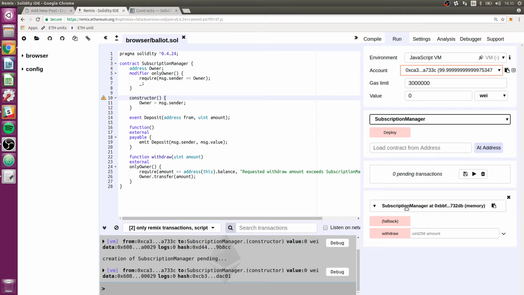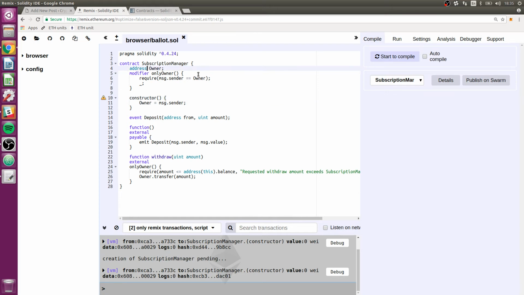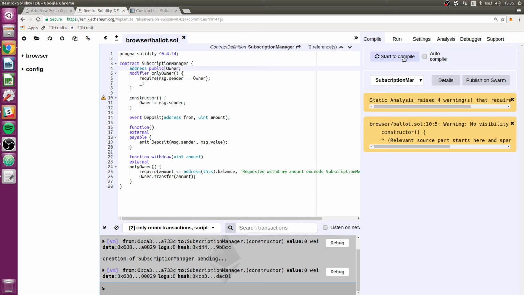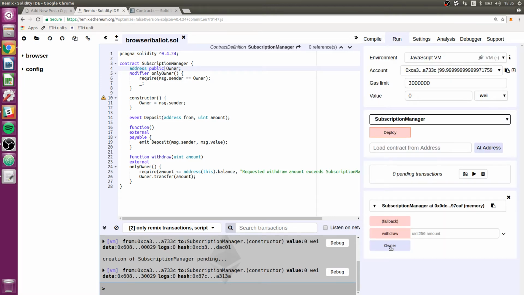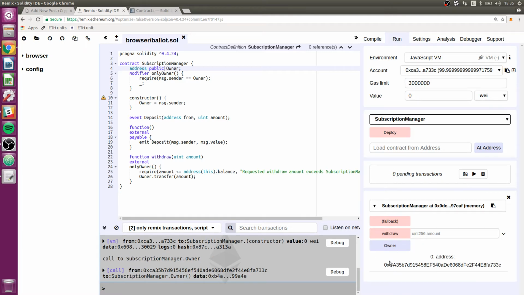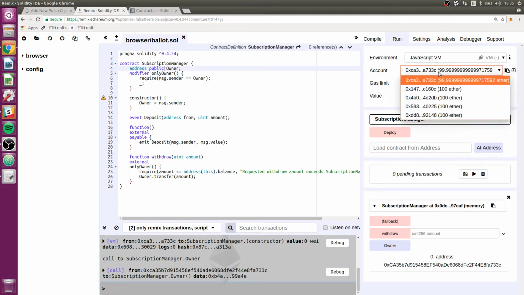So let's, oh, and I've noticed one more thing I need to change. So I'm going to close this, go back to compile, and that is that owner should be public, like that. And when we compile now and go to run and deploy, we can have this owner getter that's automatically generated for us. So now if I click this, it should return our first address here, and there it does, 0xCA385, and that's our address right there. So that's good. The owner is correctly set to our first address here.